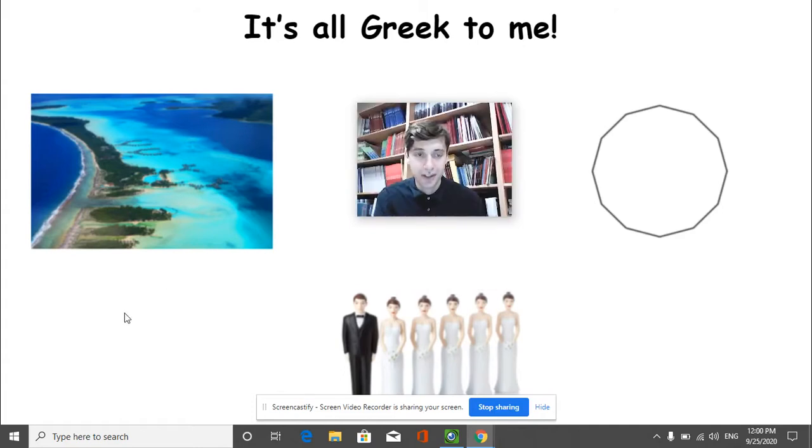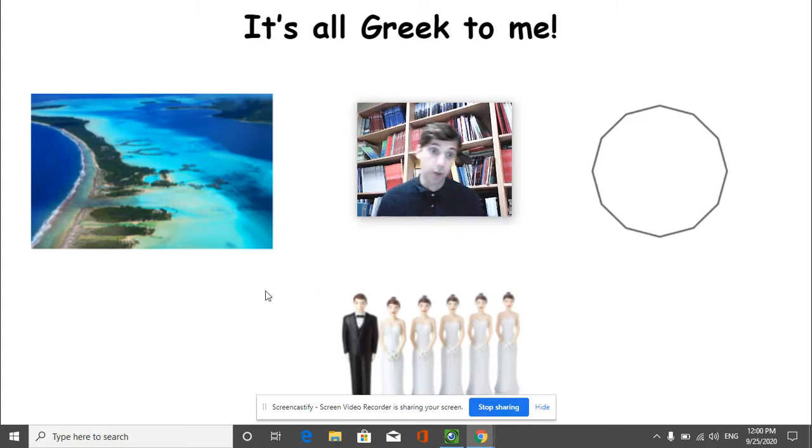This one's actually a little bit trickier, a little bit more abstract. Any shape, no matter how many sides, we can call a polygon. This is a picture of a place that people often go for really nice beach vacations. It's in the South Pacific, and it's Polynesia. And then this one, if you have many spouses, you get married many times, it's called polygamy. So poly is the Greek root these share, which means many.